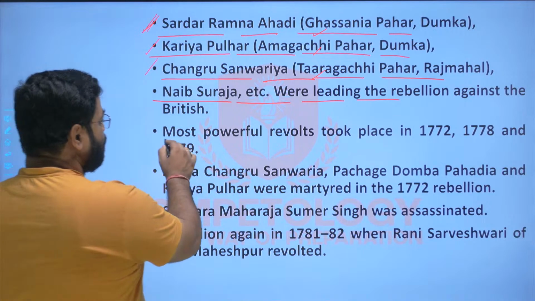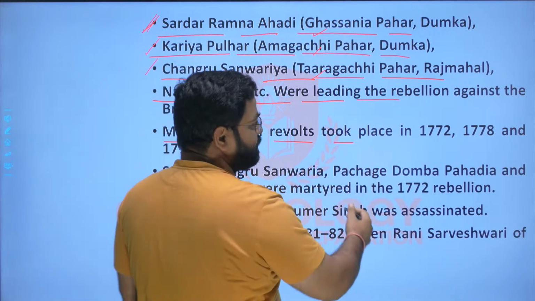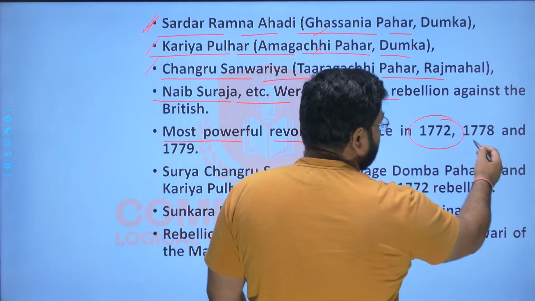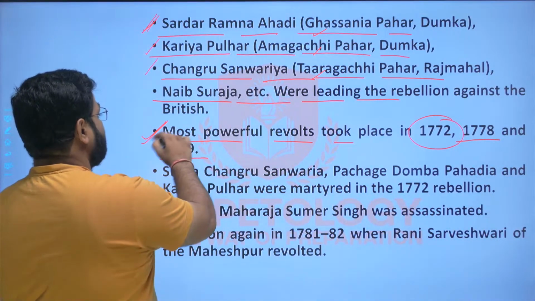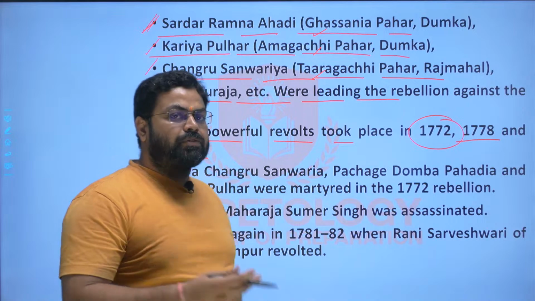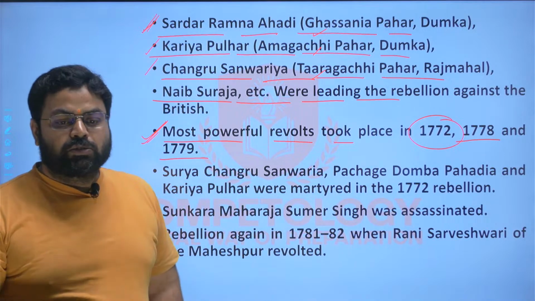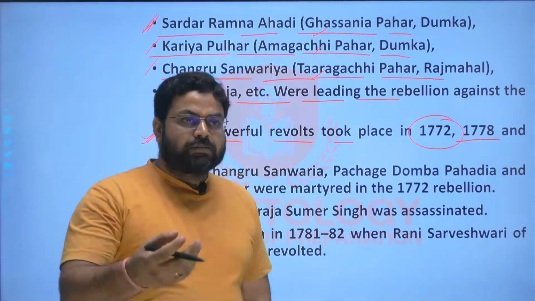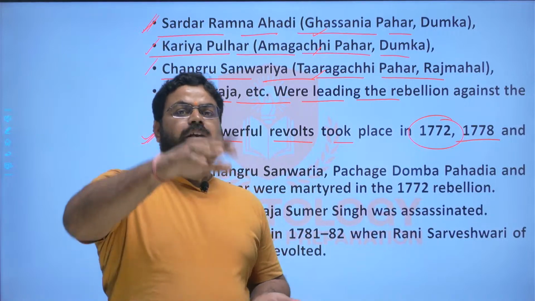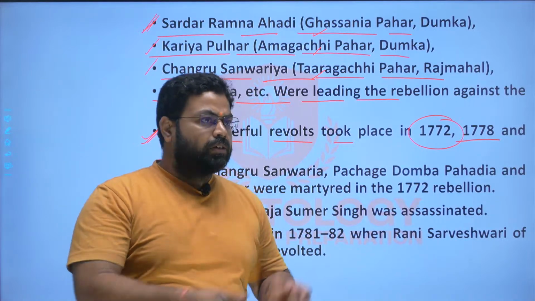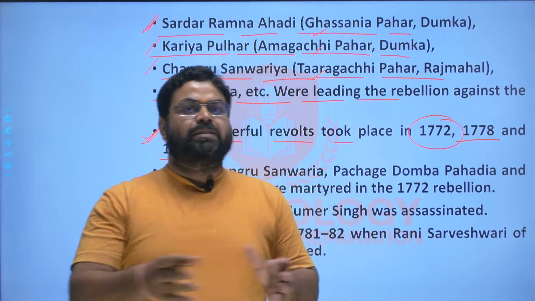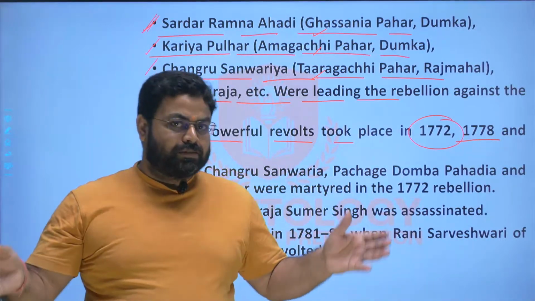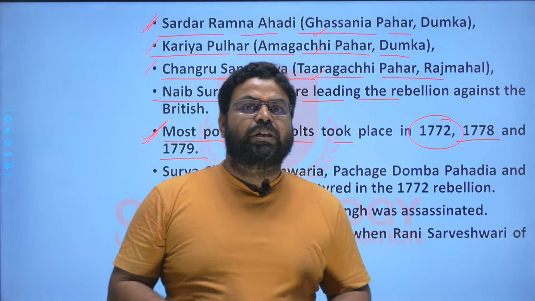Here, the most powerful revolts took place in the years 1772, 1778 and 1779. These were the years when the ferocity of the revolt increased. This was because you cannot maintain a revolt at the same intensity all the time. Even if you go on to study, every day is not like the similar day, similar effort will not be put into the studies.